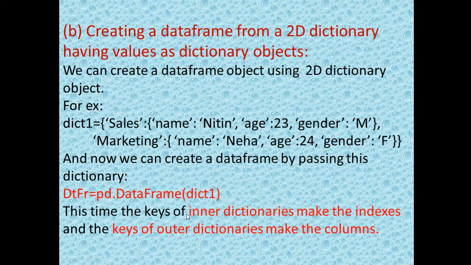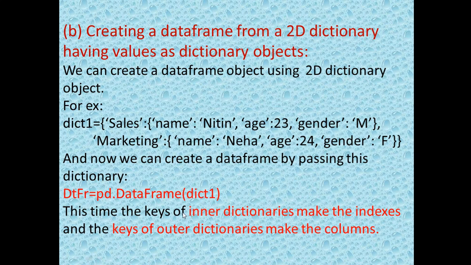This time, this is the very important line. The keys of the inner dictionaries, what I have mentioned in the highlighted color, that is the important thing regarding the data frame. This time the keys of the inner dictionary make the indexes, and the keys of the outer dictionary make the columns. Don't confuse what is index. In the last video I told that the row index, or the rows, are termed as indexes, and the columns of the data frame will be termed as columns itself.